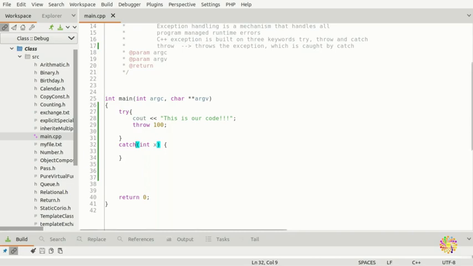Alright, so now we have displayed some sort of message that this is our code, and want to make sure that you display this message on top. Now I'm doing exactly the same one, but with the message, and I'm already declaring that this is an int, so I'm trying to catch this exception. All right, so I'm gonna put a cout, and I'm gonna put a caught an exception, and we put a value.